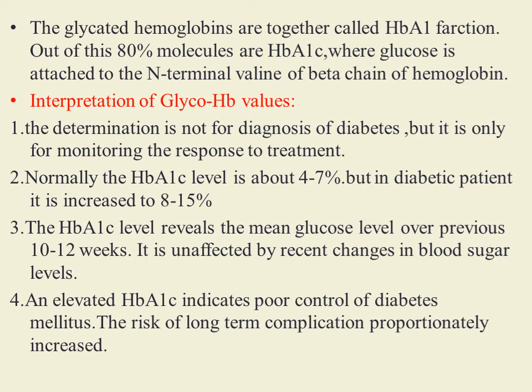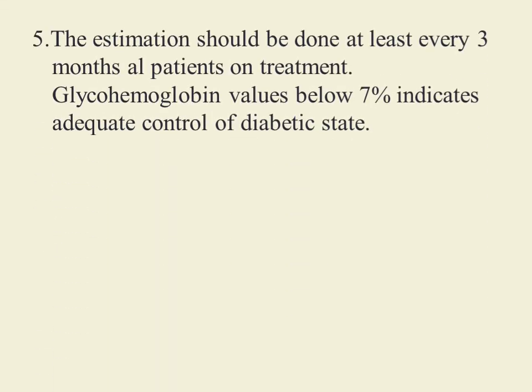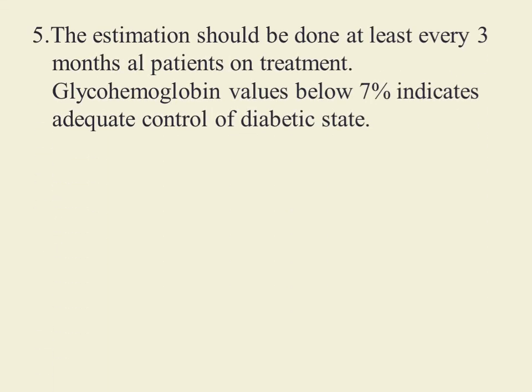So glycosylated hemoglobin is important for prognostic purpose or to see the response to the treatment. This investigation should be done at least every 3 months in all patients on treatment. Glycosylated hemoglobin values below 7% indicate adequate control of diabetic state.